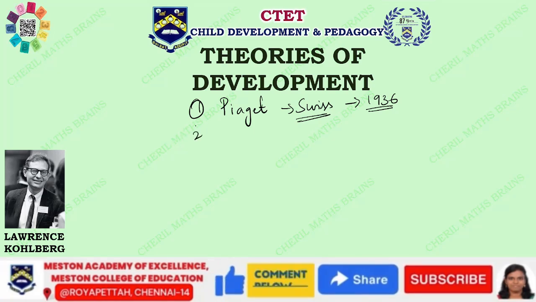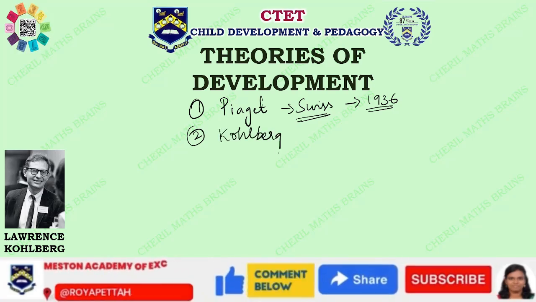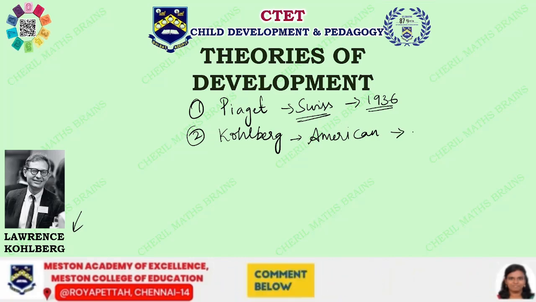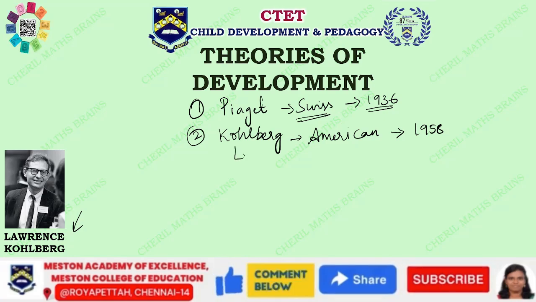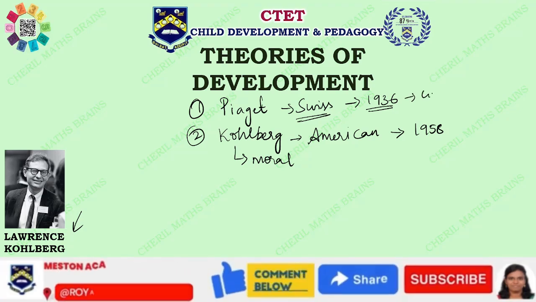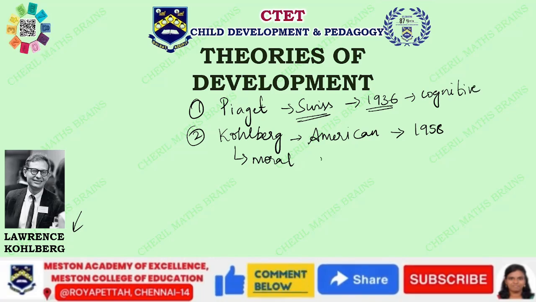And the next theory we are going to discuss today is Kohlberg's theory. His full name is Lawrence Kohlberg. You can see his photo here, and he is an American. He gave his theory in the year 1958, and his theory was on the moral development of children. Piaget gave his theory on cognitive development, whereas Kohlberg gave his theory on moral development of children.